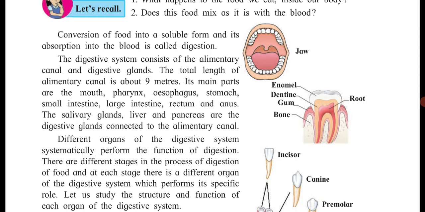So these are all parts you know. Rectum means the place just above the anus where the waste substance is stored for a long period of time, and afterwards you release it out. The salivary glands, liver and pancreas are the different digestive glands which are connected to this alimentary canal. Just now I have told you.